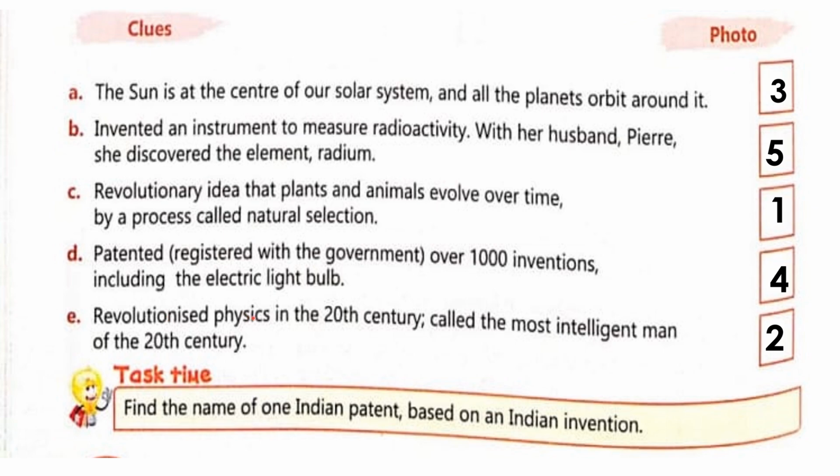Revolutionized physics in the 20th century, called the most intelligent man of the 20th century. The scientist is Albert Einstein, number 2. So here you will fill all the answers in your GK book. I hope you enjoyed learning. Thank you. Have a nice day.